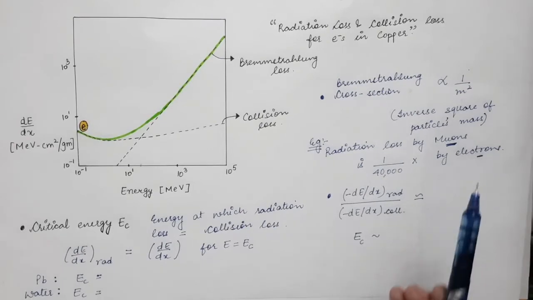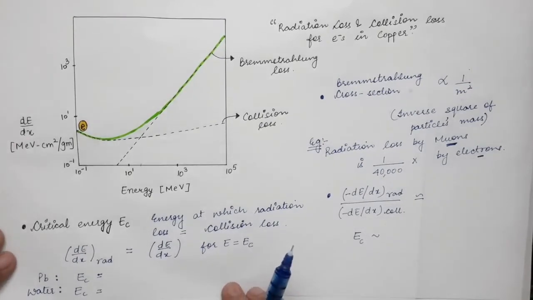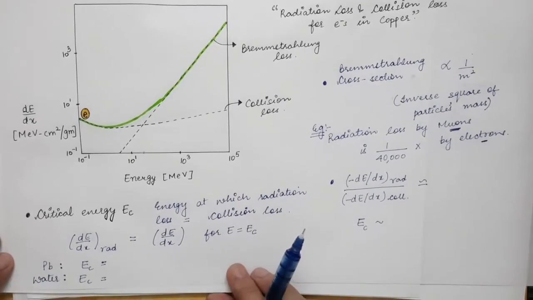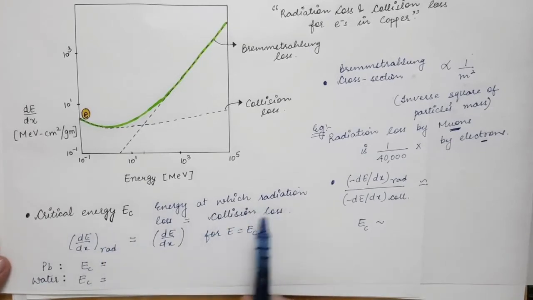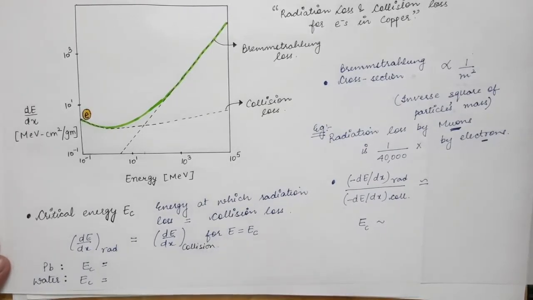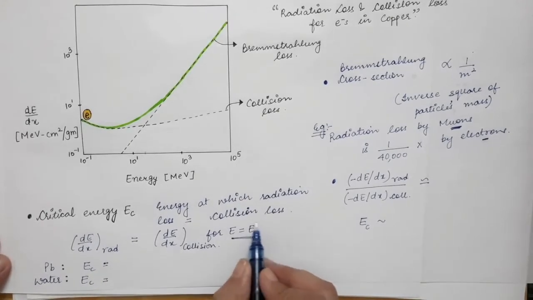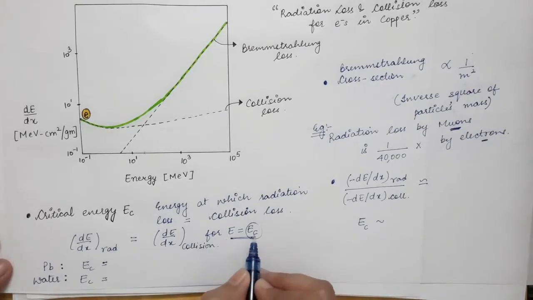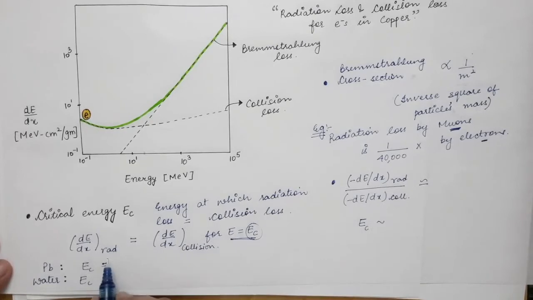So as we have said in the previous page also, we have talked about the critical energy. The critical energy is the energy at which the radiation loss becomes exactly equal to the collisional loss. So the energy loss due to the radiations is equal to energy loss due to the collisions, meaning the excitations and the ionizations. So these two energy losses are equal when E is equal to EC. EC is nothing but the critical energy. So when the energy of the incoming particle is equal to the critical energy, then the radiation loss is equal to the collisional loss.